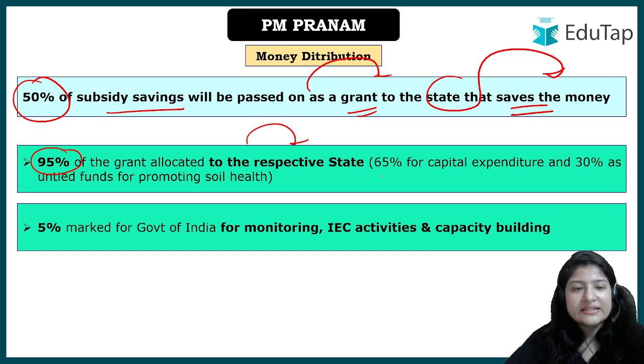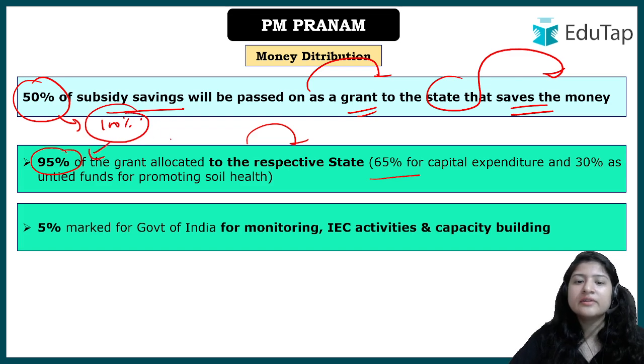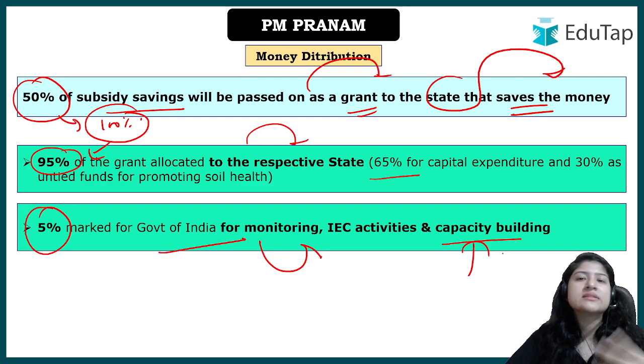They can 65% of this 95, what does it mean? Look, it was 100%, now 50% will be given to the state, okay. Now this 50, if now it is 100% in itself, right? So 95% of it will be utilized for the technology and for the awards and whatever I discussed before, right? For that purpose, okay. And 5% will be used by the government for the capacity building, means skill development.